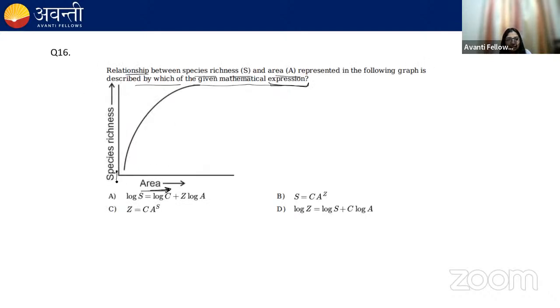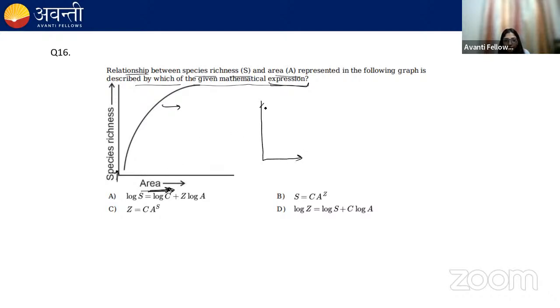Now let's see. In this graph, we know that when the area increases, the species richness also increases. So this graph is a rectangular hyperbola and it represents the equation.